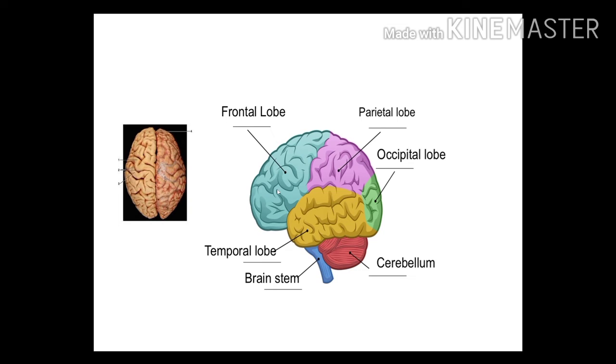First of all, we will discuss the frontal lobe. The frontal lobe shows Broca's area. You can see the arrow. This part is Broca's area, also called the motor area. And what are the functions of Broca's area?